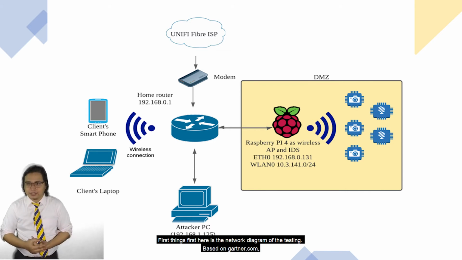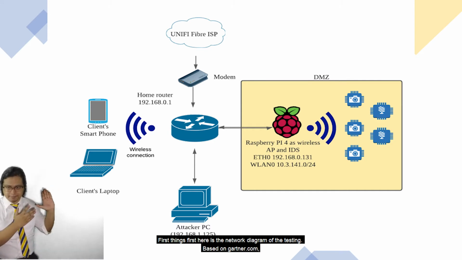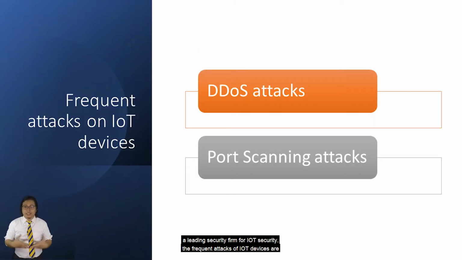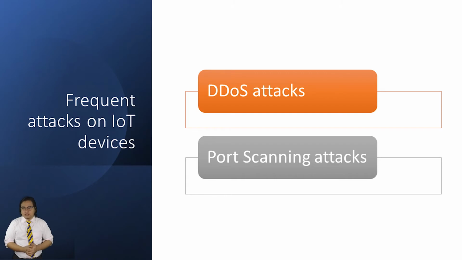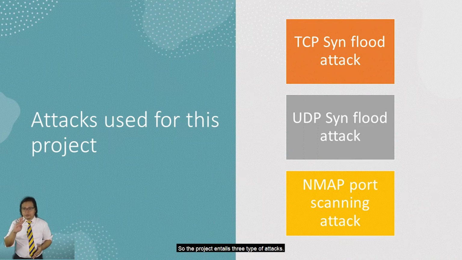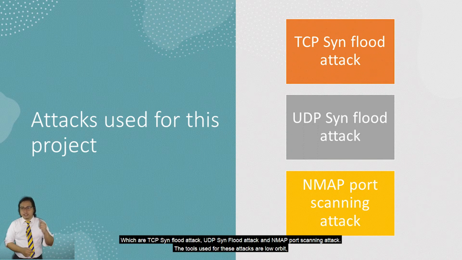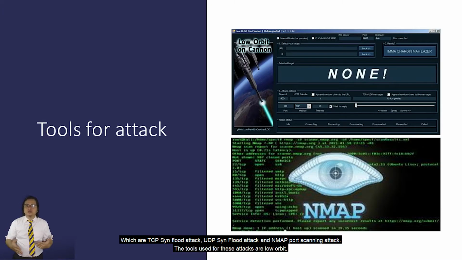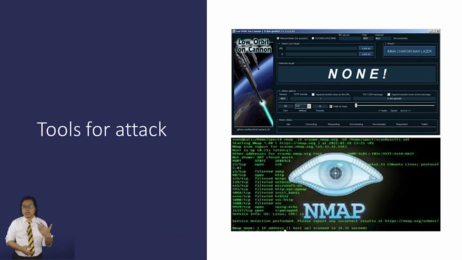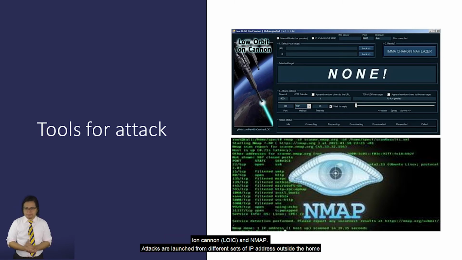First things first, here is the network diagram of the testing. Based on Gartner.com, a leading security firm in IoT security, the frequent attacks on IoT devices are DDoS attacks and port scanning attacks. So the project entails 3 types of attacks, which are TCP SYN flood attack, UDP flood attack, and Nmap port scan attack. The tools used for these attacks are Low Orbit Ion Cannon and Nmap.